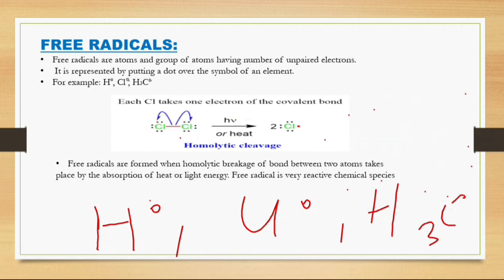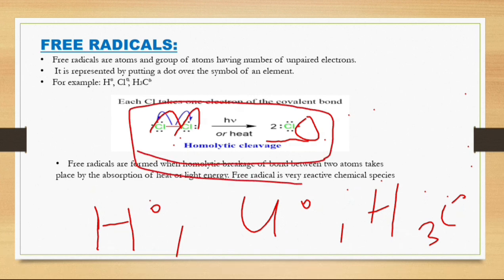When this bond is broken, it gives one electron to this chlorine and another to the other chlorine, so there are unpaired electrons. See, this one electron is unpaired. In this example, homolytic cleavage is done. So the dot on chlorine, this type of bonding of electrons, is called a free radical.